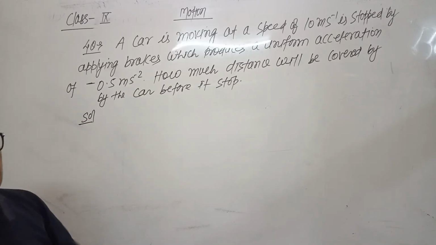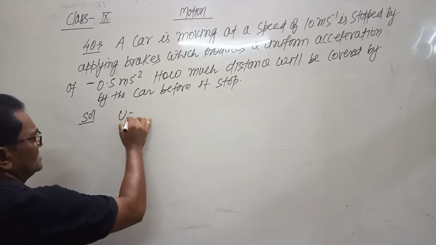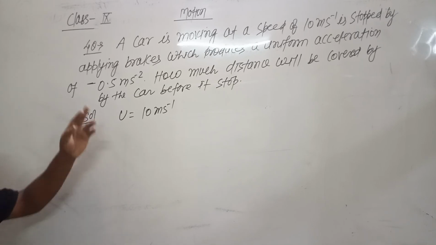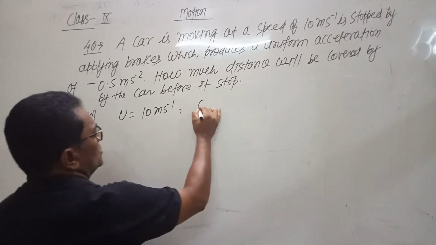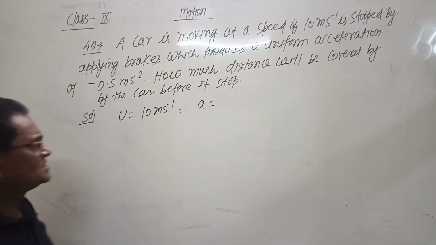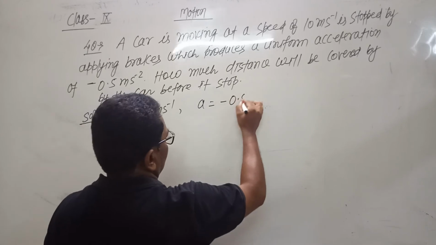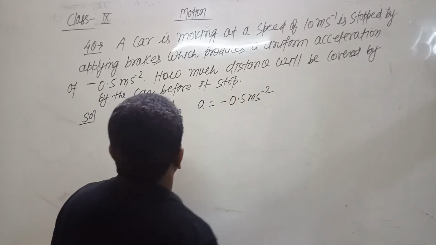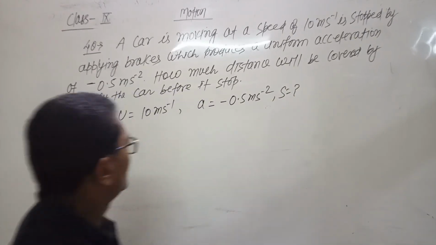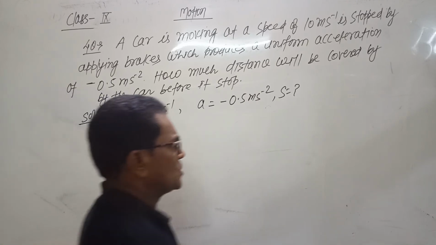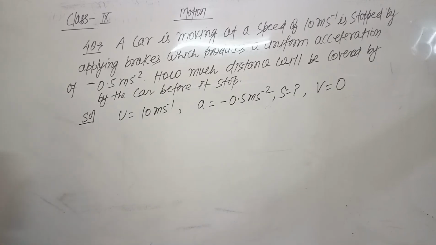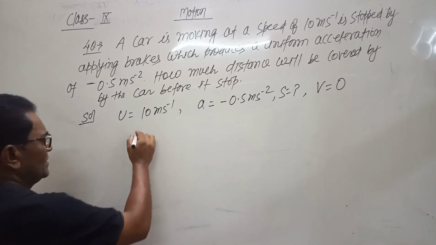So the car is in a moving condition, which means the initial speed is 10 meters per second. It is stopped by applying brakes, which produce a uniform acceleration. This is in minus sign, which means it is retardation, minus 0.5 meter per second square. We have to calculate how much distance will be covered before it stops. When it stops, its final velocity will become 0. As we have to calculate s, the third formula will be used.